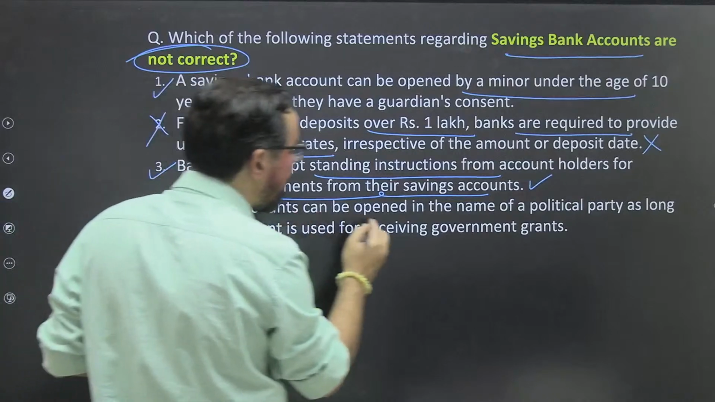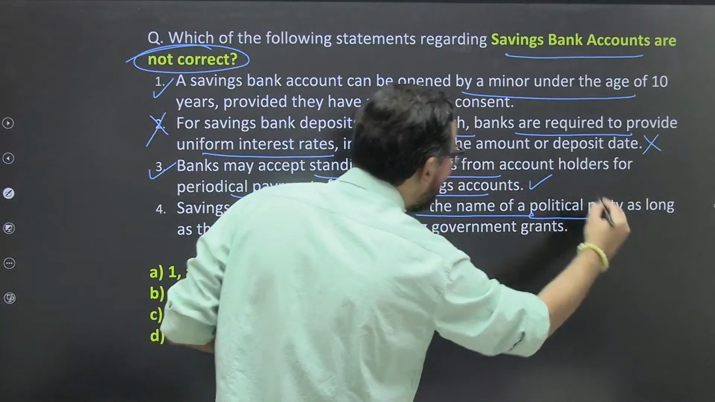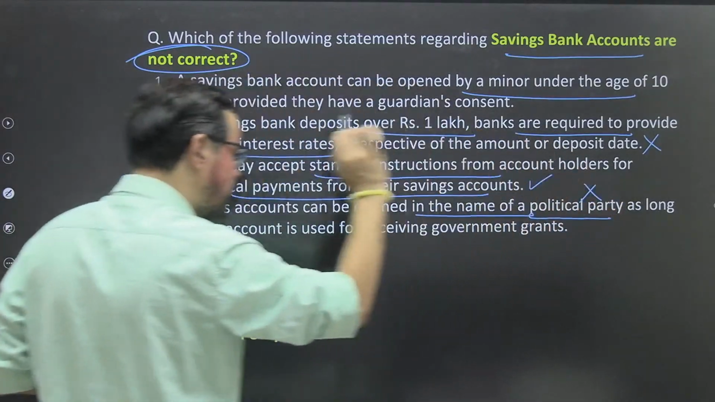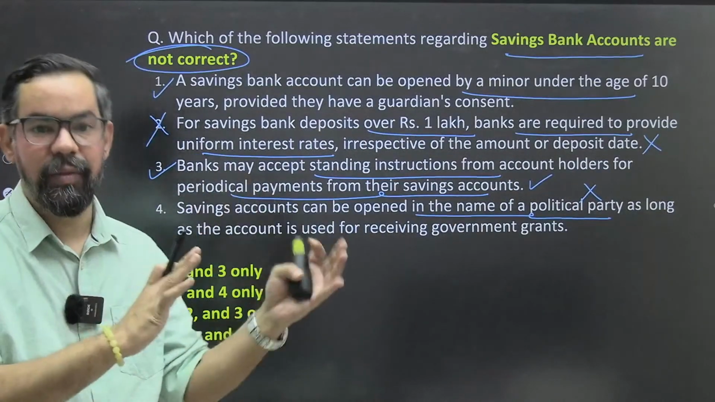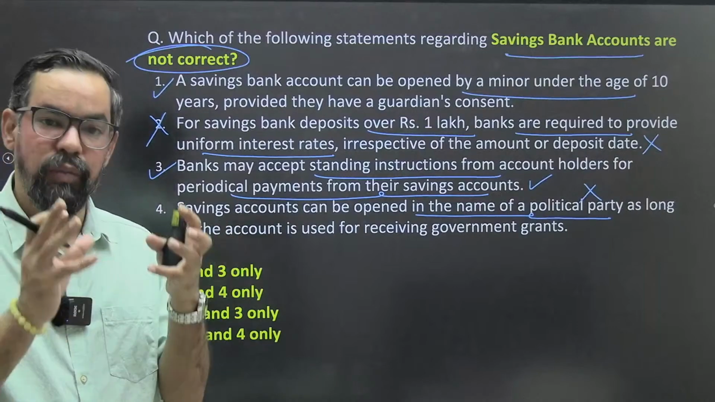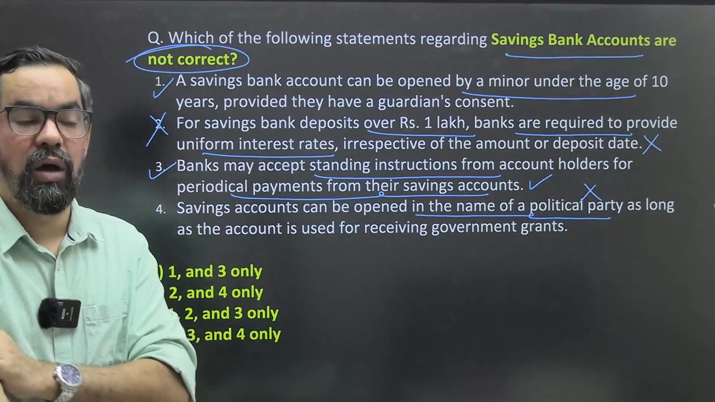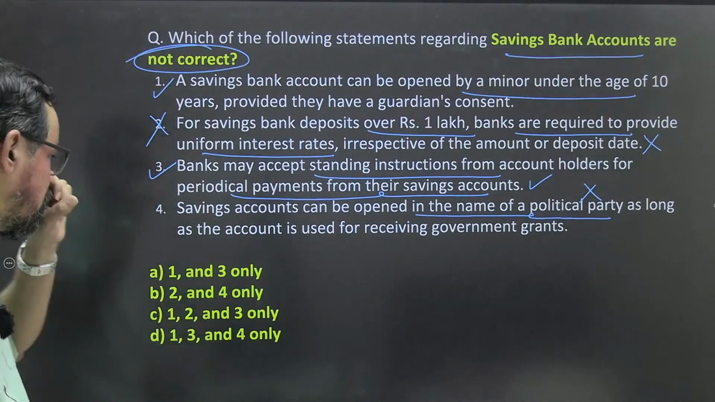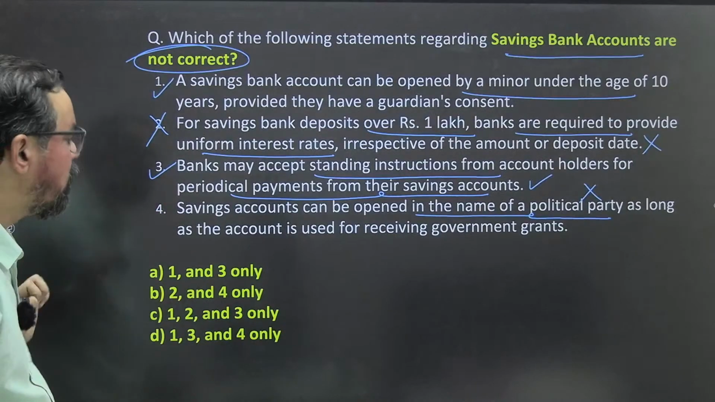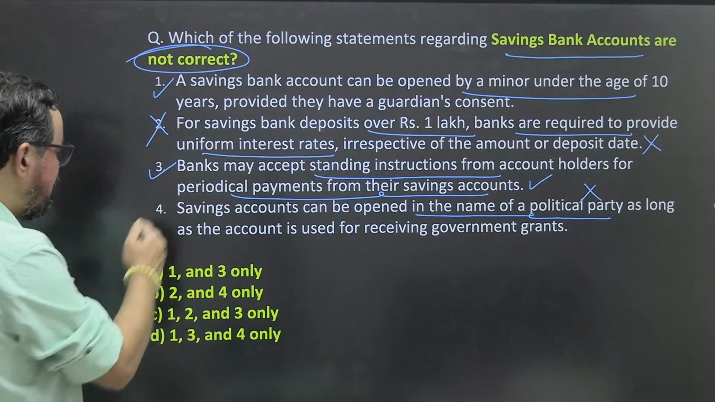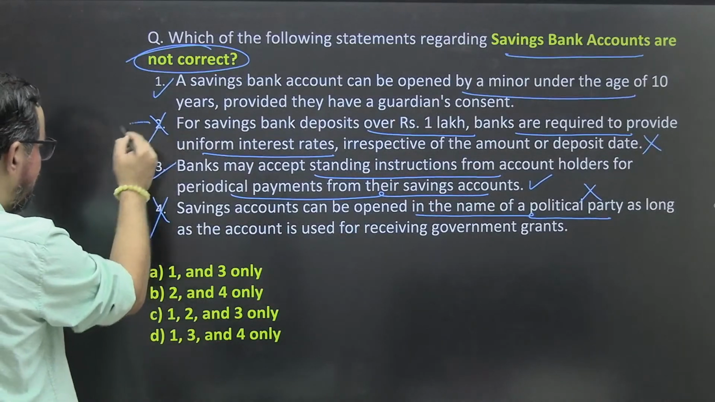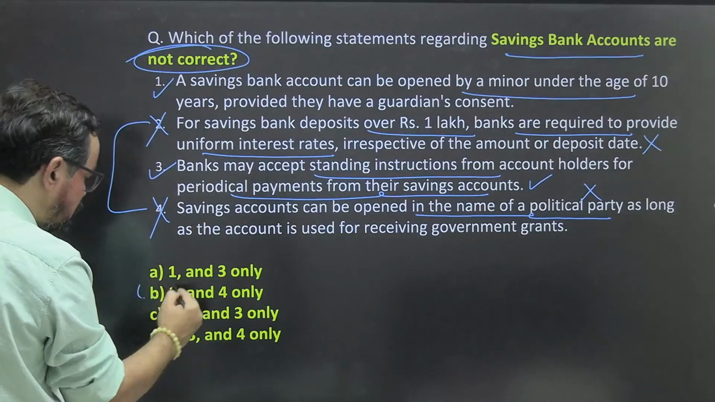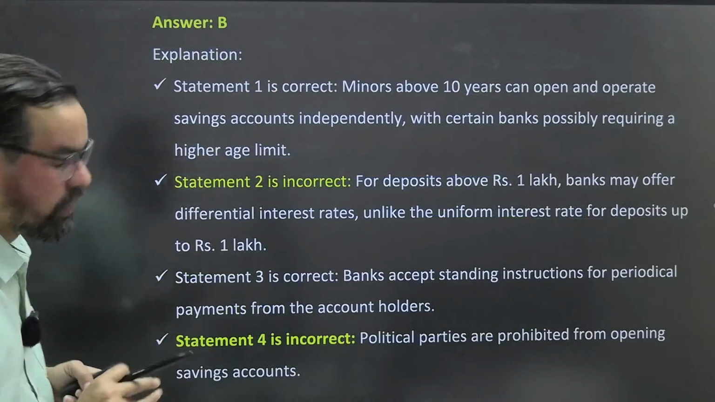A saving account can be opened in the name of a political party. No, this is completely wrong. Political parties cannot open a saving account. In the name of the political party, they have their party accounts. Okay? So not the saving account. So let's make this statement wrong. What we have to find out is the incorrect statements, that means 2 and 4. Option B will be the right answer for this particular one.